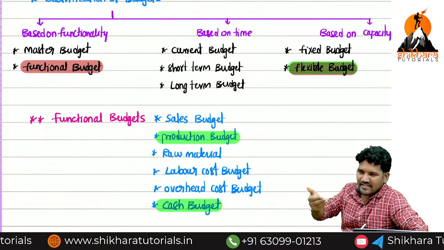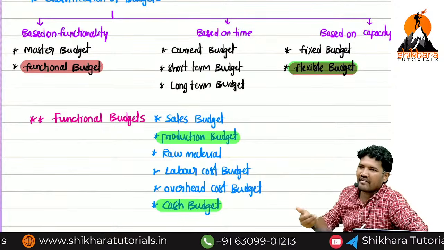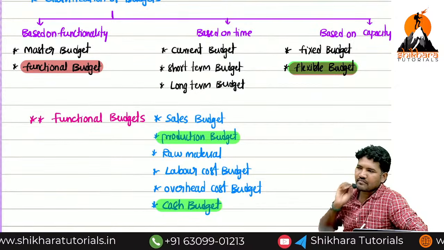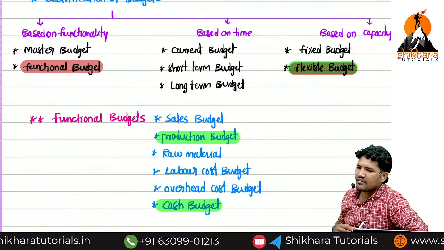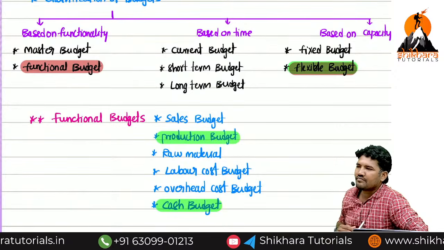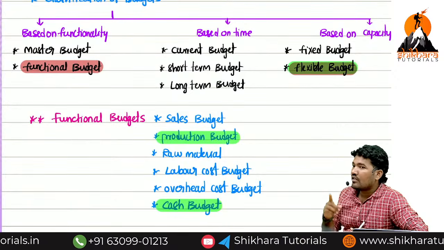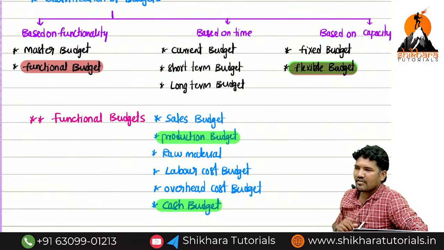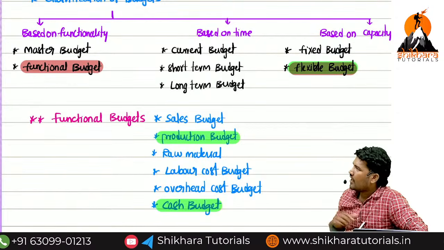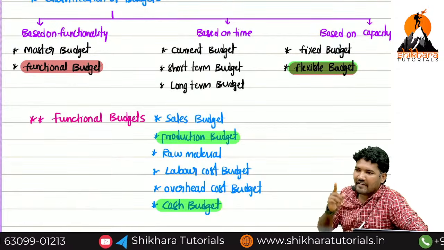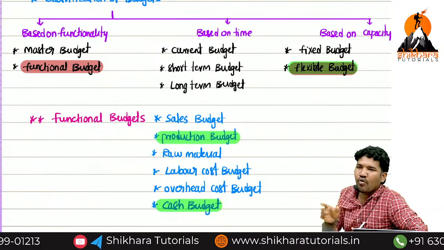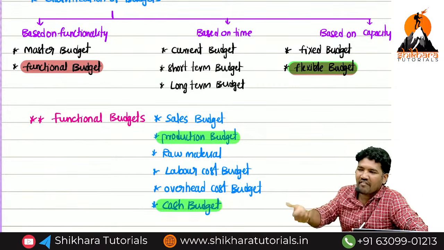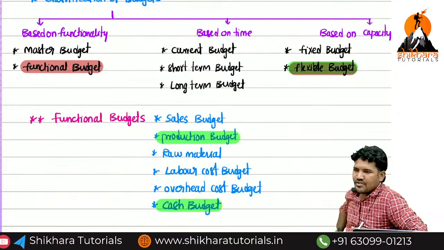Preparation of budget for less than 1 month or less than 1 week or today is known as current budget. What about the short term budget, ma? Okay, super. What about the long term budget? Yeah, okay. What is the fixed budget, ma? Here don't confuse. Functions are different, levels are different, activities are different, level of activities are different. Now the capacity talks about activity, level of activity. If you are preparing for only one level of activity, that is called fixed budget. If you are preparing budgets for more than one level of activity, that is called flexible budgets.